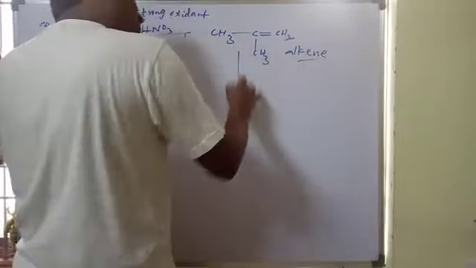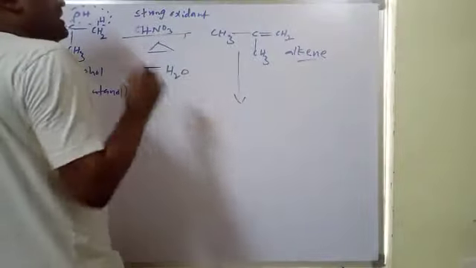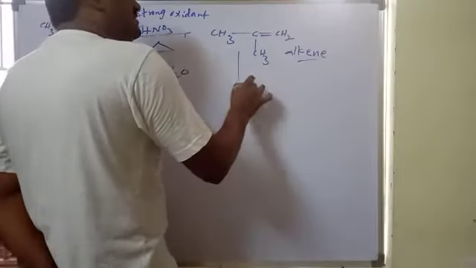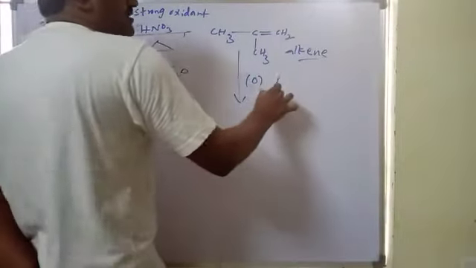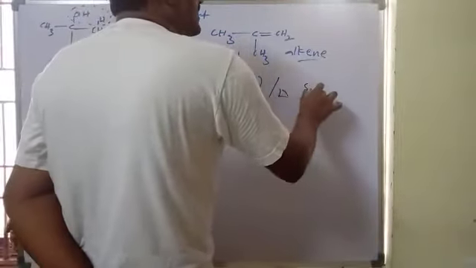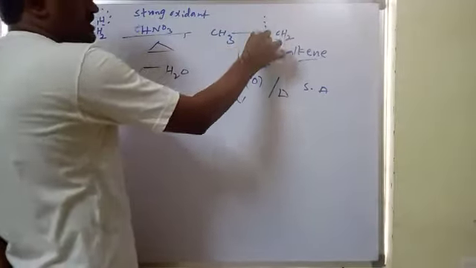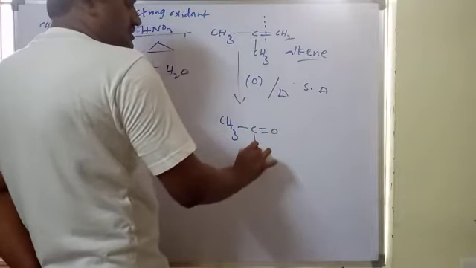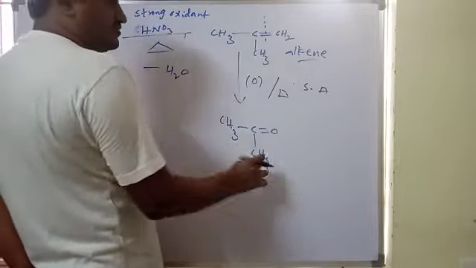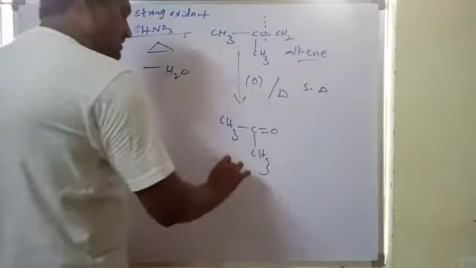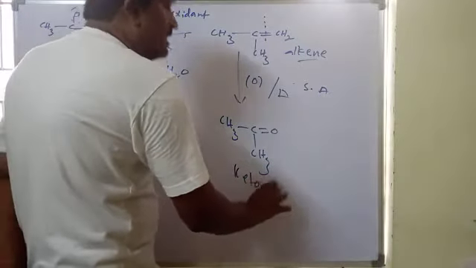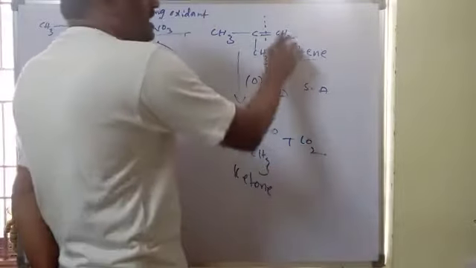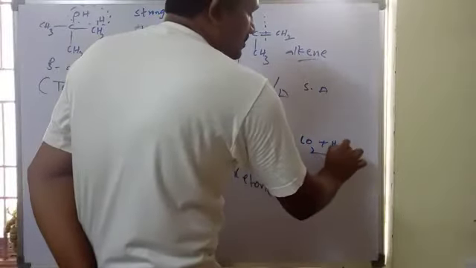The alkene is the first product, and further, if you continuously add excess strong oxidant with strong heating, mind it, this bond can undergo cleavage, and CH3 C double bond O forms. This product is a ketone, and this other part is going to oxidize. Carbon goes to form CO2 and hydrogen goes to form H2O, right?